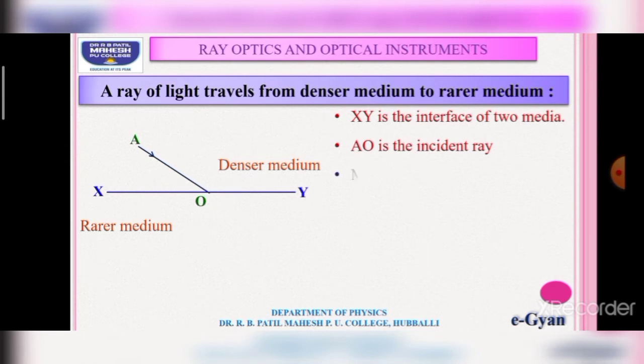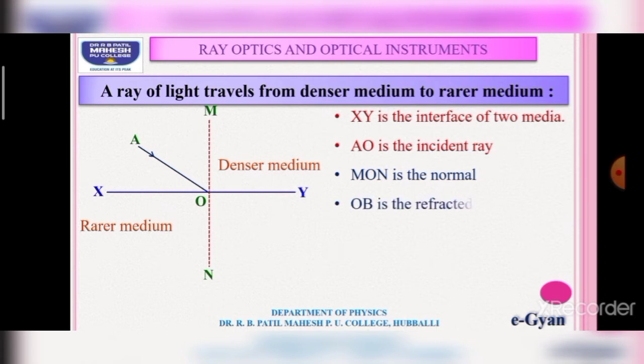Now draw a normal at point O, and this normal is MON, and it is perpendicular to XY. Now this incident ray travels through the rarer medium. Here it changes its direction and it bends away from the normal. See, it is bending away from the normal. Its direction is along the dotted line.